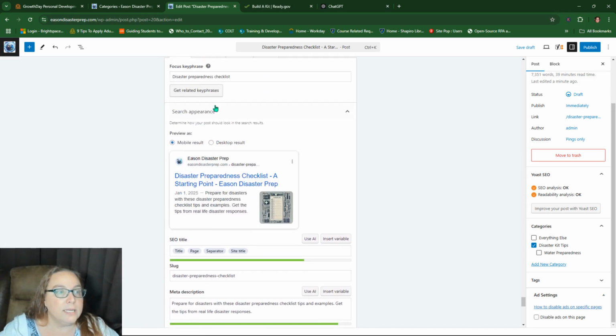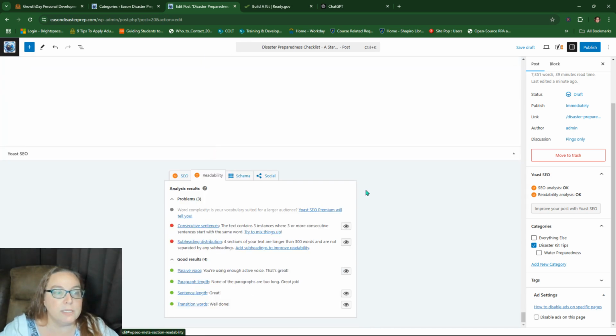Like when you come back up to here and look at readability, it says word complexity: is your vocabulary suited for a larger audience. I don't know why, but it's not really telling me my level. They tell you to write at a 6th grade level. I don't think that's necessarily true. I think it depends on your niche, your topic and your audience, right? With a 6th grade level, more people can read it, but I don't know.